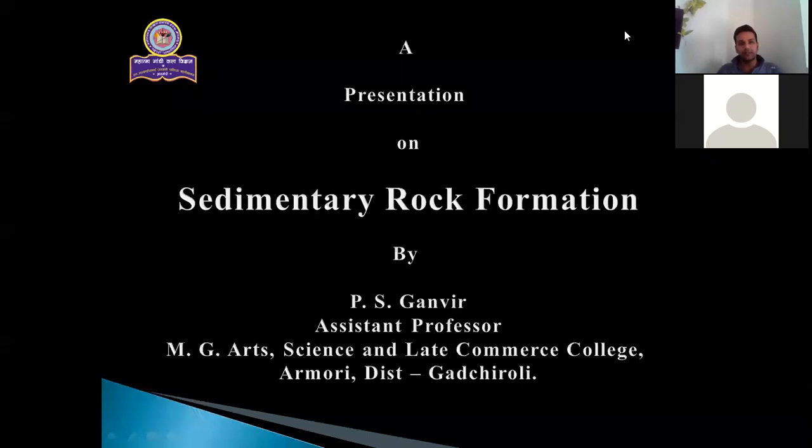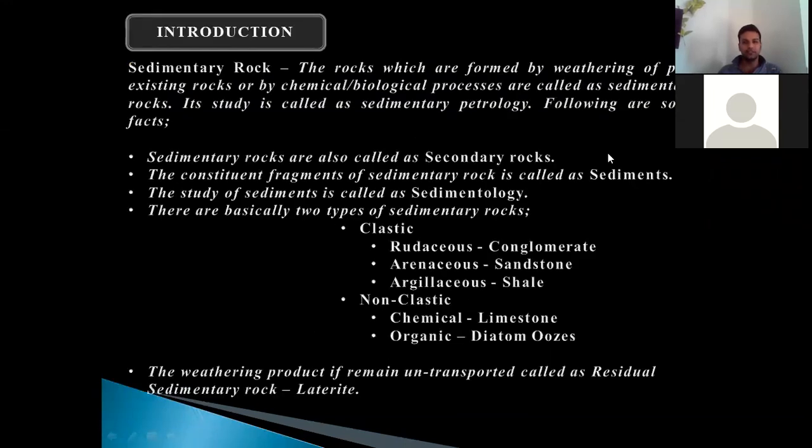Most of the Earth's surface consists of sedimentary rock because the material present on the Earth's surface experiences different agencies like weathering, erosion, transportation, deposition, etc. And because of that, the Earth's surface is mostly covered by sedimentary rocks. Now let us see how these sedimentary rocks are formed. Let us see the introduction first.